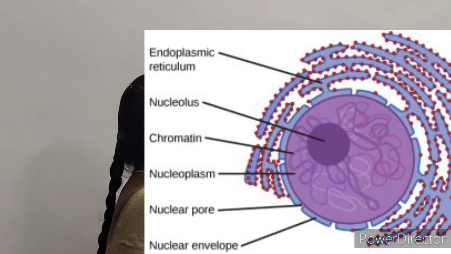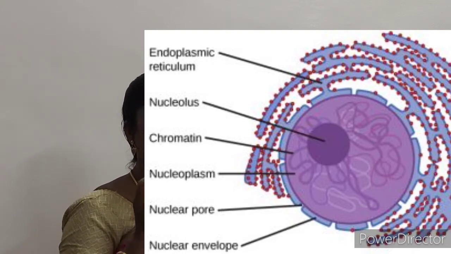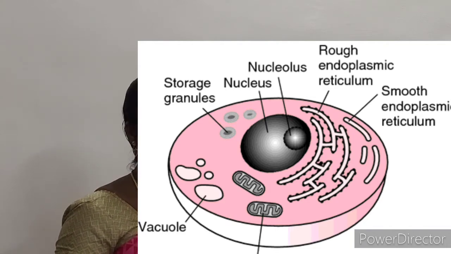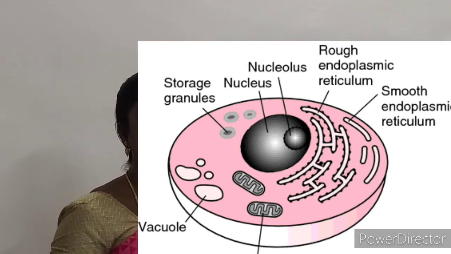Now, the nuclear envelope. This nuclear envelope is a double membrane which encloses the nucleus. It has two membranes, one is the inner and the other is the outer membrane.